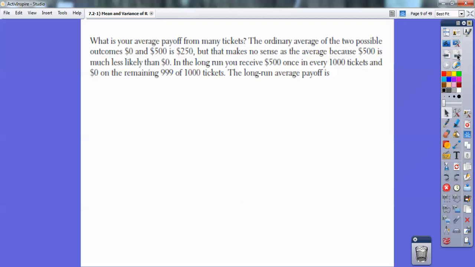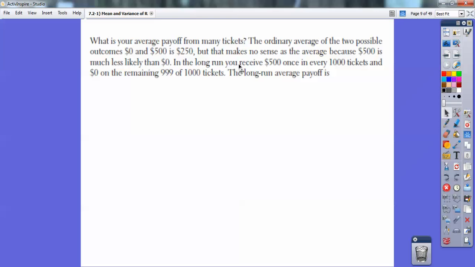All right, so what is your average payoff from many tickets? Okay, this is from many tickets. So the ordinary average of the two possible outcomes, $0 and $500, is 250, right? If you average these two numbers, 0 and 500, it would be 250. But that makes no sense in the averaging because the 500 is much less likely than the 0. There's 999 more times you're going to win 0.